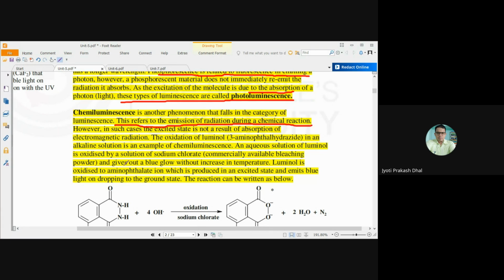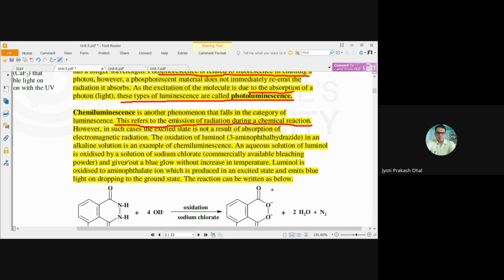If it immediately comes back to the ground state after excitation, that is called fluorescence. If it comes back to the ground state after some time, that is known as phosphorescence. And both phenomena are known as luminescence.